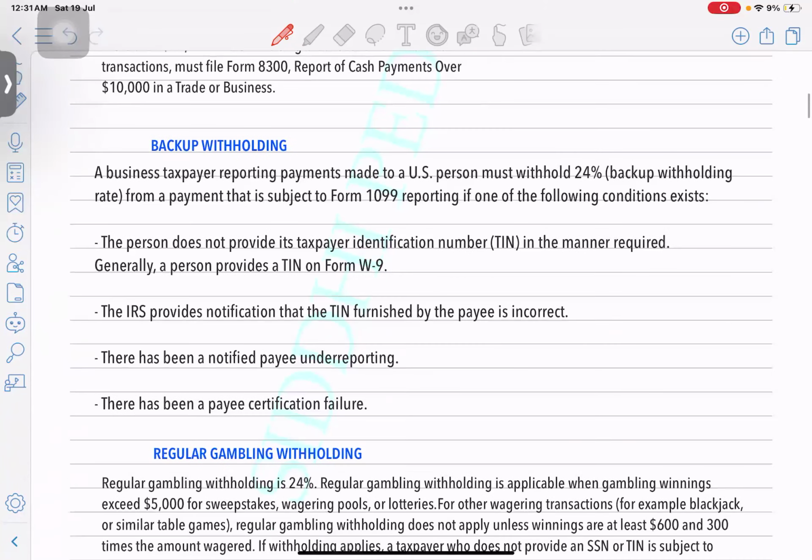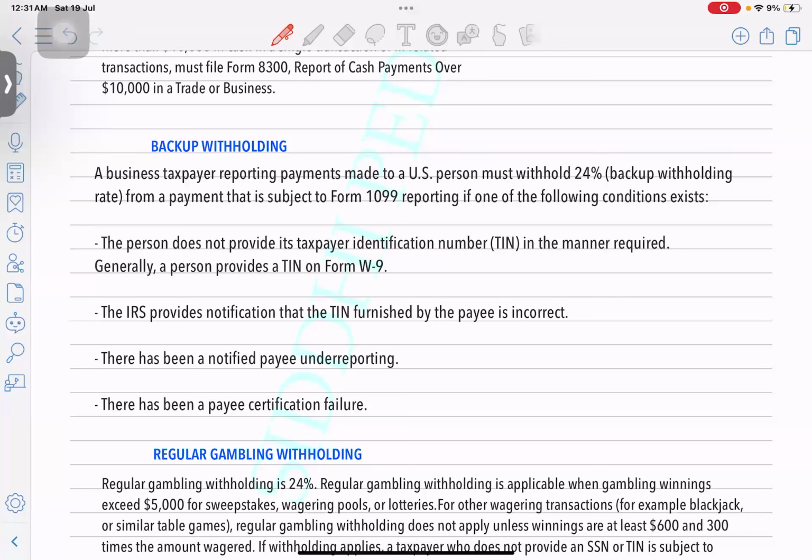Okay. Yes, if you're a business taxpayer reporting payments made to a US person, you must withhold at least 24%. Whenever you are going to pay anything to a US person, there should be a backup withholding of 24%.